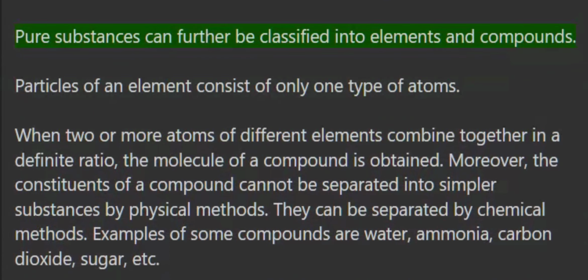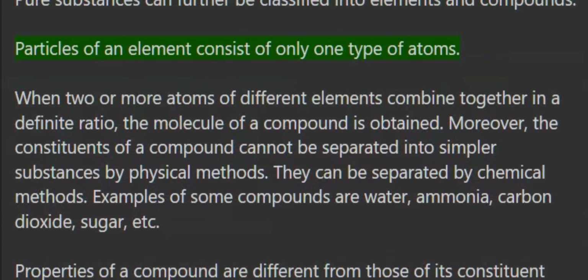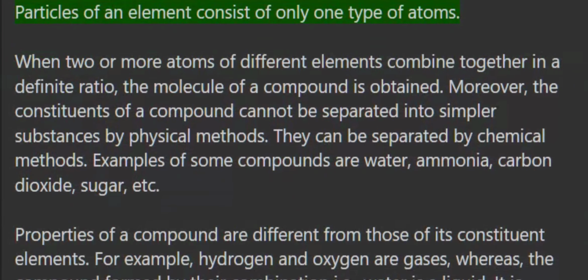Pure substances can further be classified into elements and compounds. Particles of an element consist of only one type of atoms. When two or more atoms of different elements combine together in a definite ratio, the molecule of a compound is obtained.